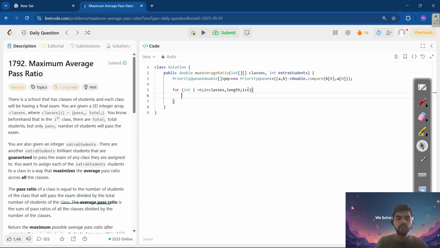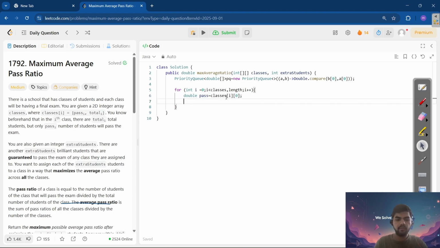Here we'll take double pass equal to classes of i of 0, this is the passing students, correct? Then again we'll make a double total equal to classes of i of 1.